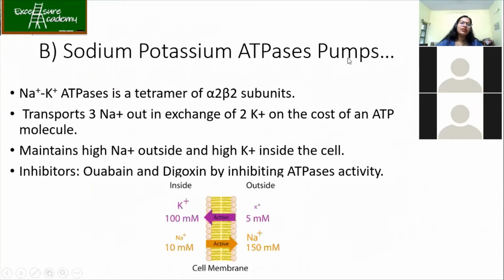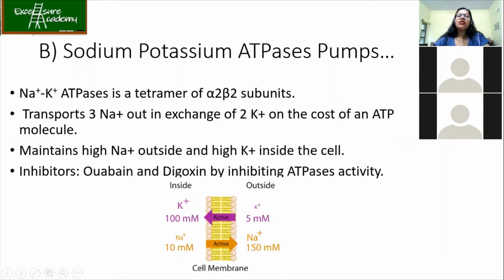Now, next one. So the second example which comes under the P-type ATPases is sodium potassium ATPases or otherwise called pumps. This is the one we mainly hear about because it is involved in maintaining your membrane potential.